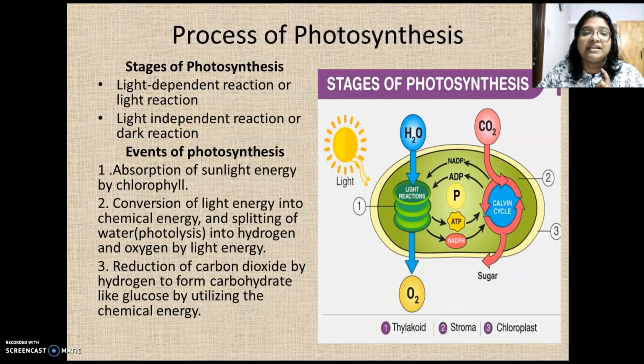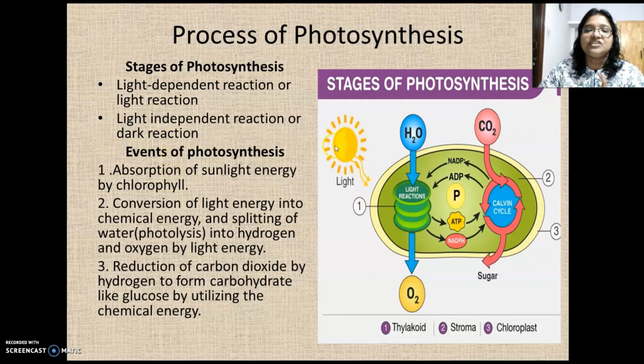One is dependent on light, another one is independent of light. The first one, which is dependent on the presence of light, we call light reaction. The second one, which is independent of light, we call dark reaction. Let's see what happens during light and dark reaction. During light reaction, what happens?